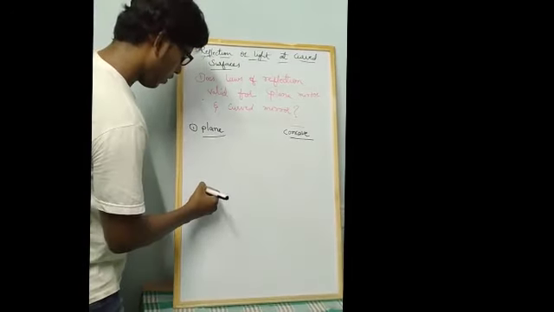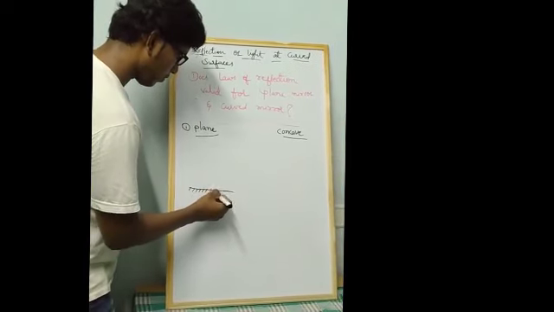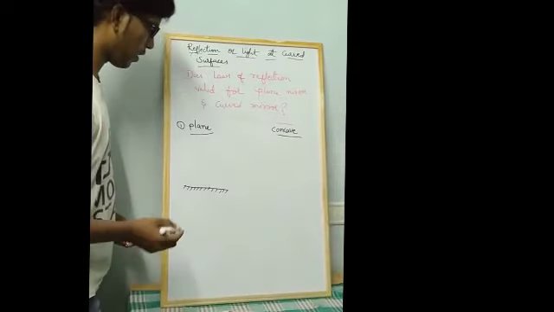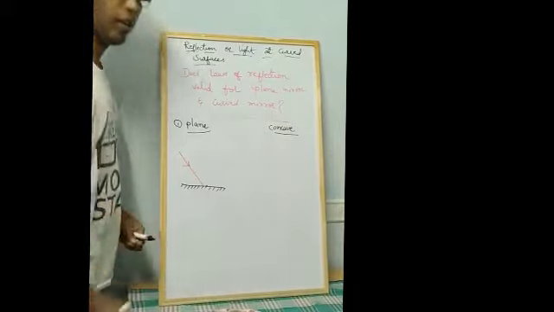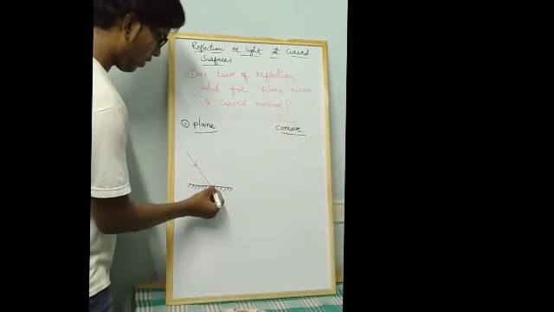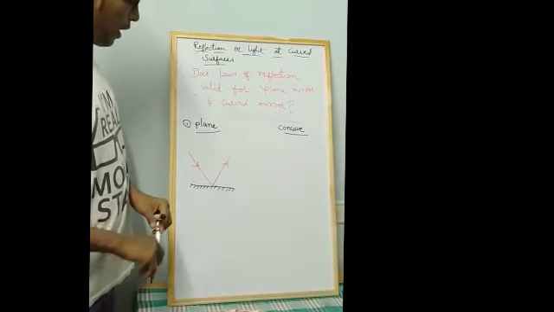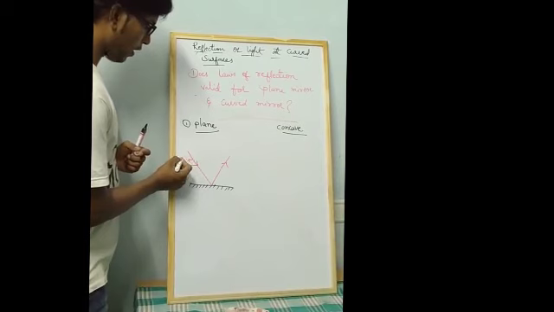Assume that this is a plane mirror. It is polished on one side and the reflecting part is on the other side. Assume this as the incident ray, and after falling, we know that the light ray bounces back into the same medium, and that is called the reflected ray.